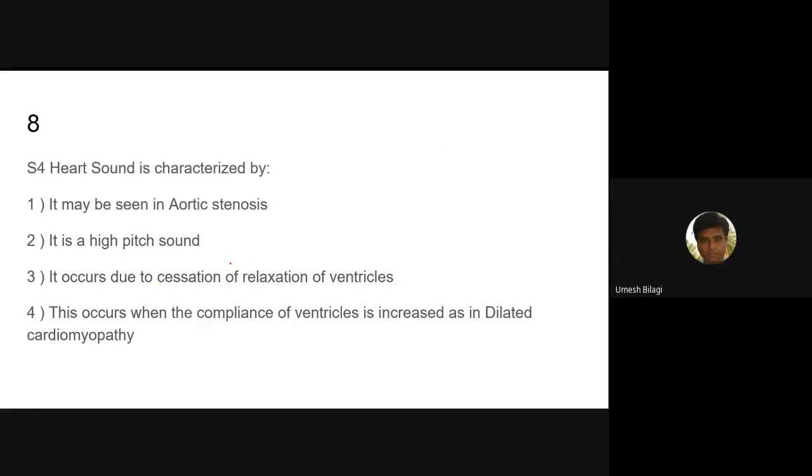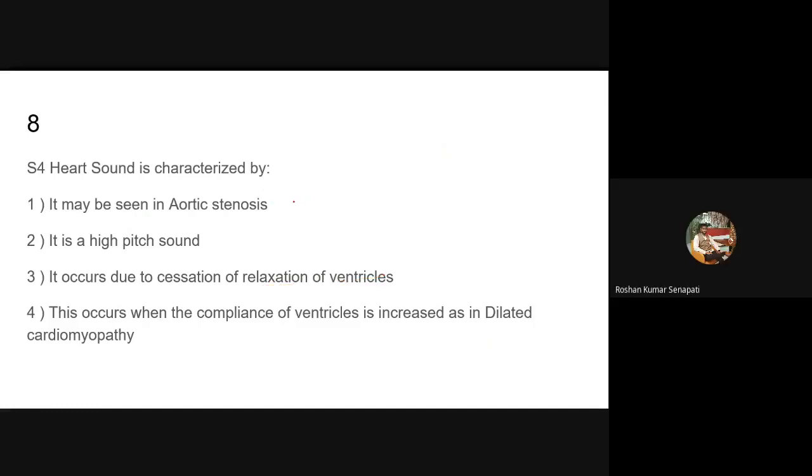It occurs due to cessation of relaxation of the ventricles. This occurs when the compliance of the ventricles is increased, as in dilated cardiomyopathy? No, the compliance is decreased. So in this case, how many answers are correct? Two, aortic stenosis and cessation of relaxation of ventricles. There are two answers for that. It may occur with cessation of relaxation. This is the best answer, a single answer.